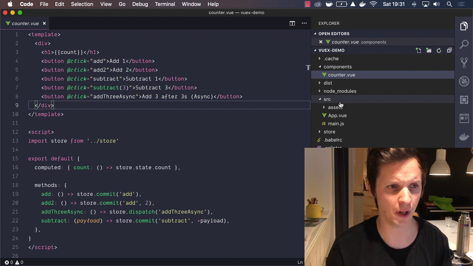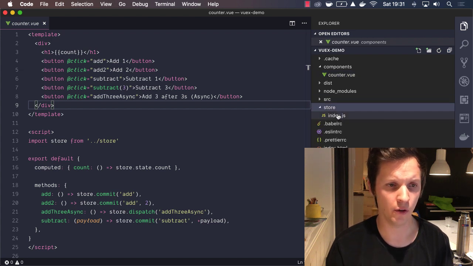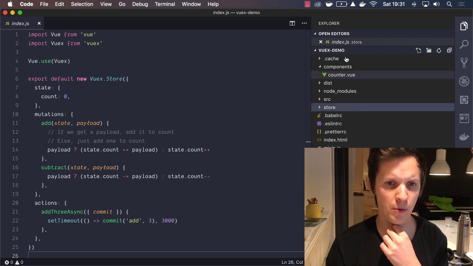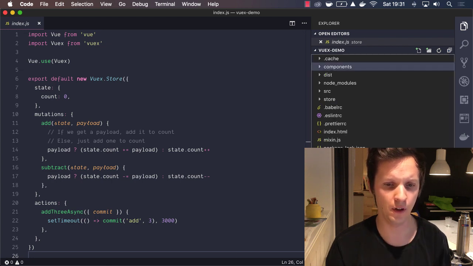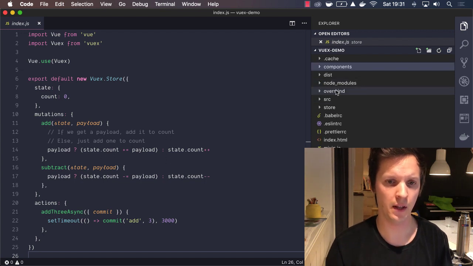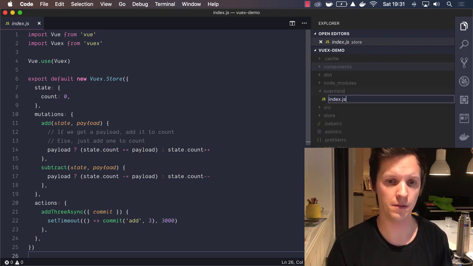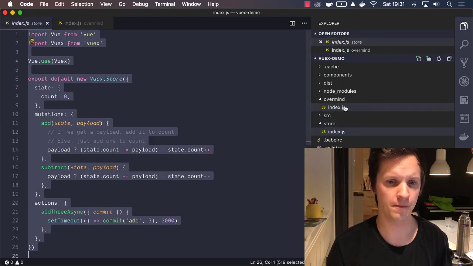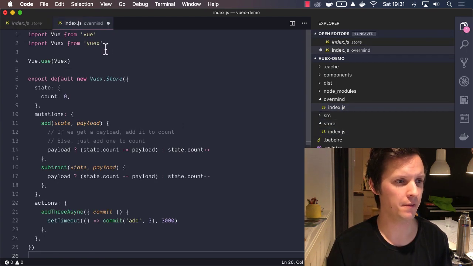So what we're going to do now is look at this store, or maybe we should just create a new folder. We're going to create an Overmind folder instead, and let's create an index.js file. So maybe we can just copy over what we have here.